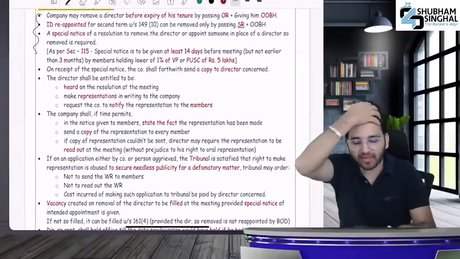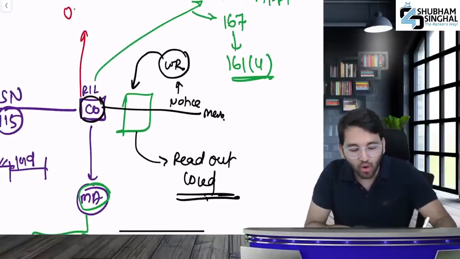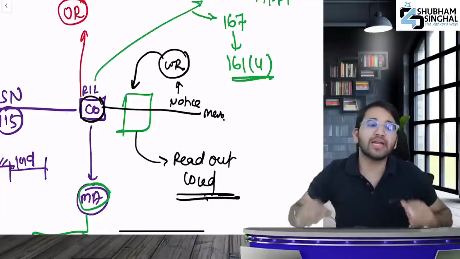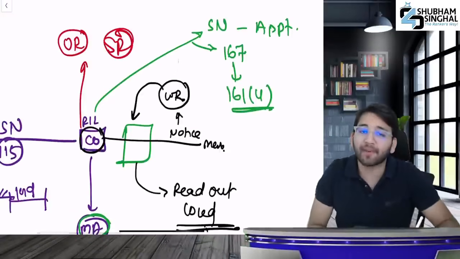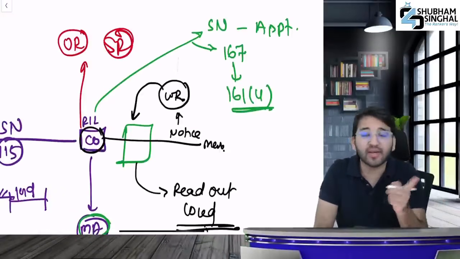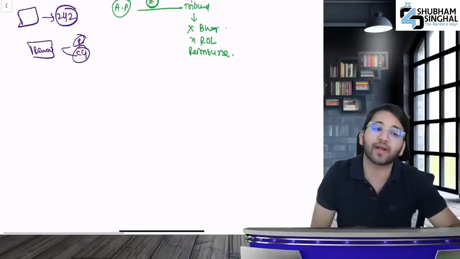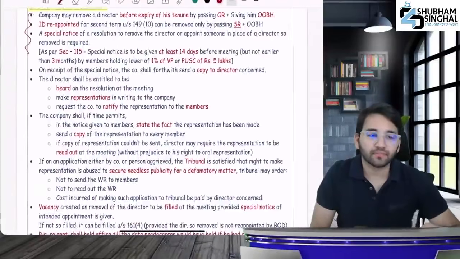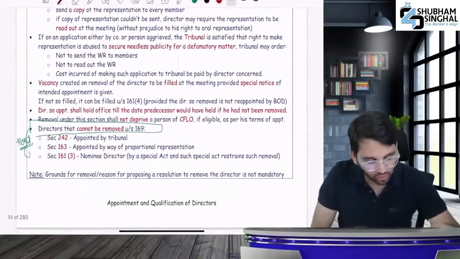The biggest thing is, when the general meeting happens, an OR for removal will be passed. But if an independent director who has been reappointed has to be removed, you'll have to pass the SR. Not every independent director, only that independent director who has been reappointed. To remove him, you will have to pass the SR. Did you get my point? This whole provision is covered. Make some time and read it.